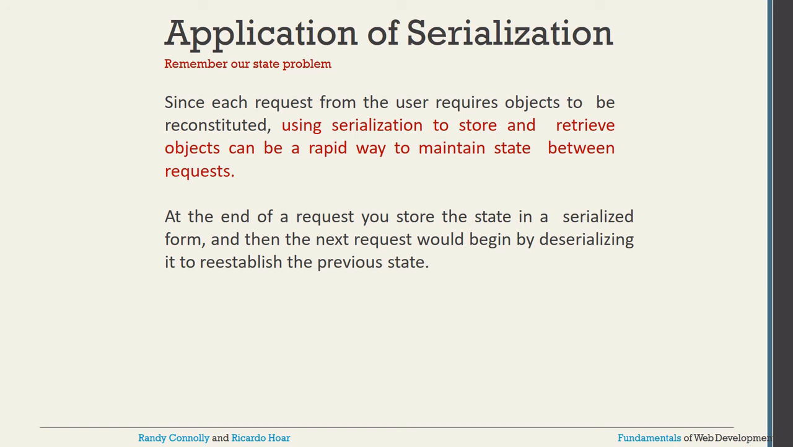Whenever we are talking about the application of serialization, each request from the user requires objects to be reconstituted. So using serialization to store and retrieve objects can be a rapid way to maintain state between requests. At the end of the request you store the state in a serialized form, and then the next request would begin by deserializing it to re-establish the previous state. So this is one way you can say is the application of serialization.